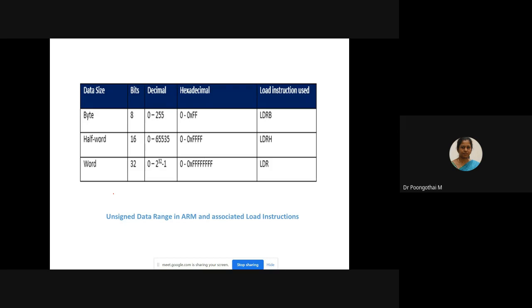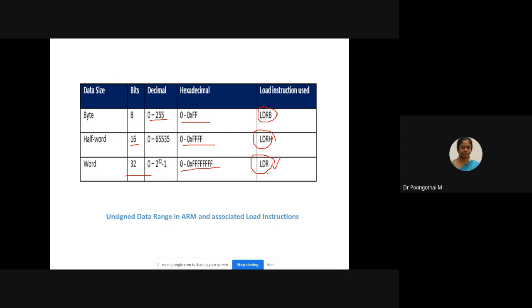Regarding LDR, we have 3 instructions: LDR, which supports a 32-bit number, LDRH for half word, and LDRB for byte. Half word is for handling 16-bit data, byte is for handling 8-bit data. This is the decimal number and this is the hexadecimal. Please note it down: 16-bit, 0 to 65535; 32-bit, 0 to 8 Fs. This is the data range for accessing these registers.